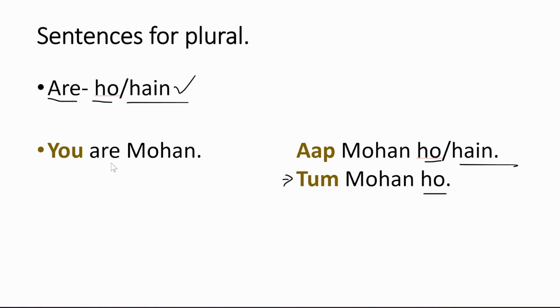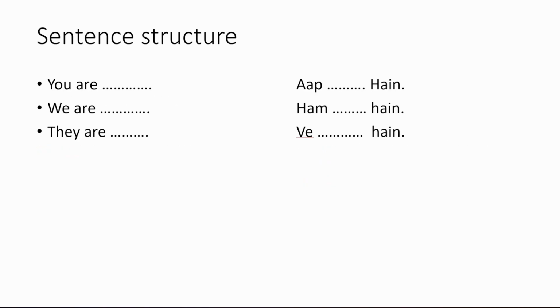So if you want to say you are Mohan, how can you say? Aap Mohan hai. You are Mohan. Aap Mohan hai. But for example, if Mohan is younger than you and you want to say you are Mohan, then you will say tum Mohan ho, right? Now let's go to see the sentence structure.